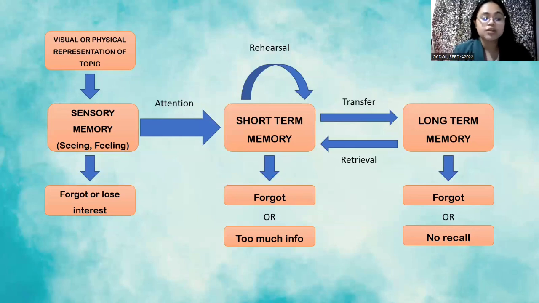Next, to transfer that, you have to repeat the information throughout the discussion. And for the longevity of that information in the long term, you have to recall it for days before another topic.